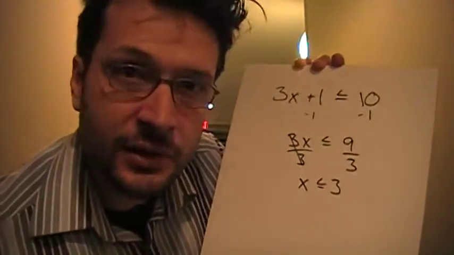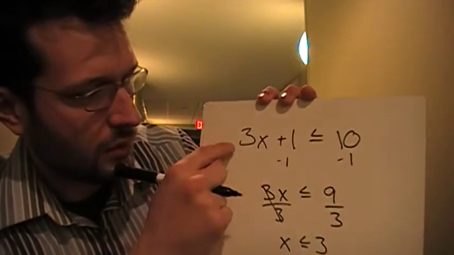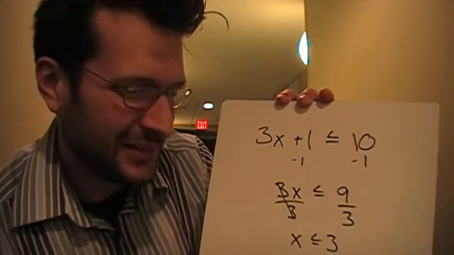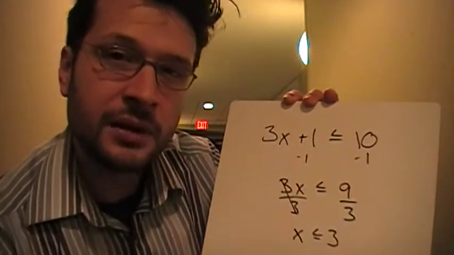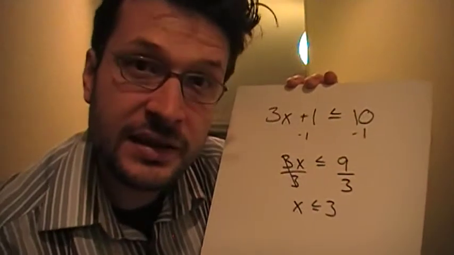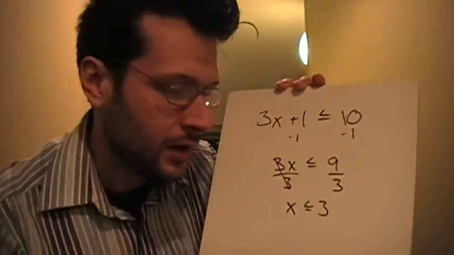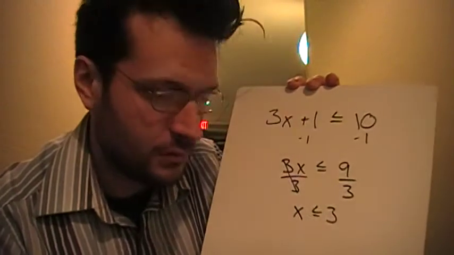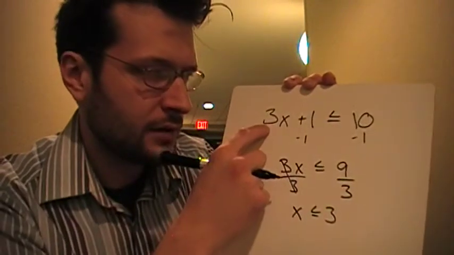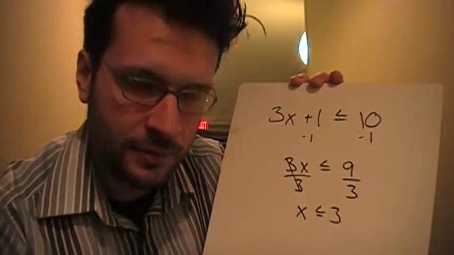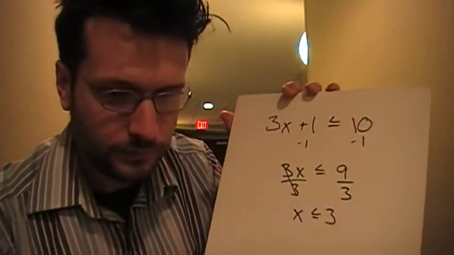Okay, so now any number less than or equal to 3. Well, 3 is less than or equal to 3. 3 times 3, or excuse me, 9, plus 1 will give me 10. 10 is less than or equal to 10. That one works. That's why I'm able to use the number 3, because it's not just less than, it's less than or equal to. I could also use 0. 0 plus 1, 1 is less than or equal to 10. Or negative 100, that'd be negative 300 plus 1, negative 299, that's less than or equal to 10. Any of those numbers is going to work.